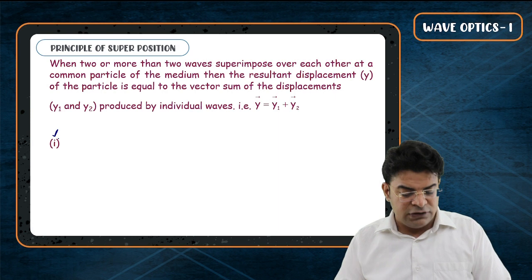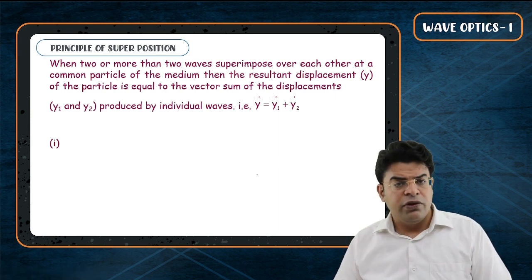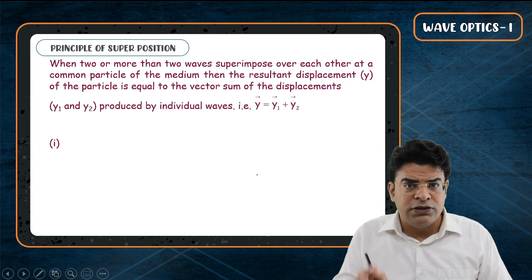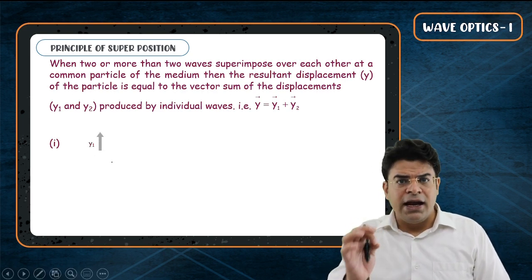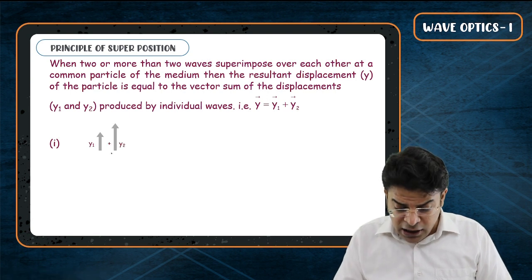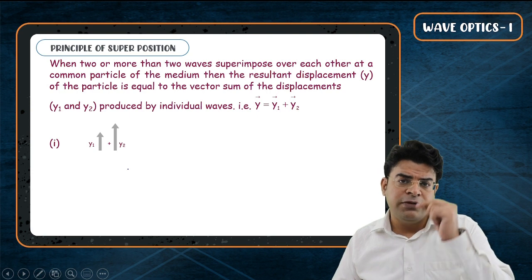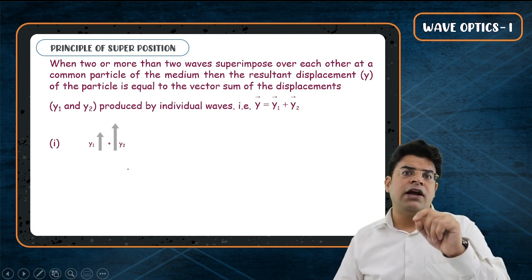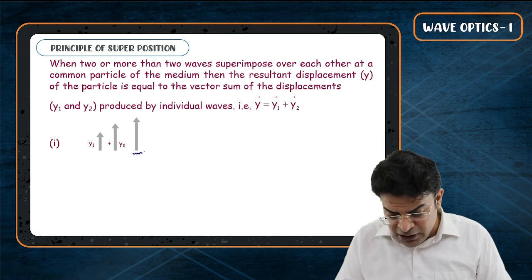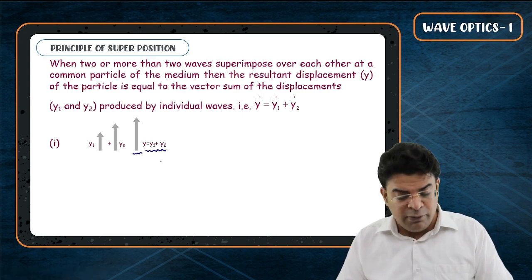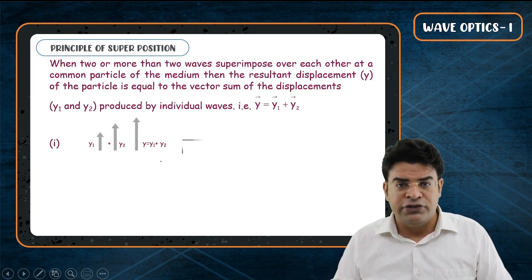Let's think of case 1, that at a particular point on the string, the first disturbance wants an upward displacement of y1 and the second disturbance wants an upward displacement of y2. If the first wave wants an upward displacement of y1 and the second wave wants an upward displacement of y2, then you will say that the net displacement will be in upward direction and that will be equal to y1 plus y2. You can understand it using graphs as well.